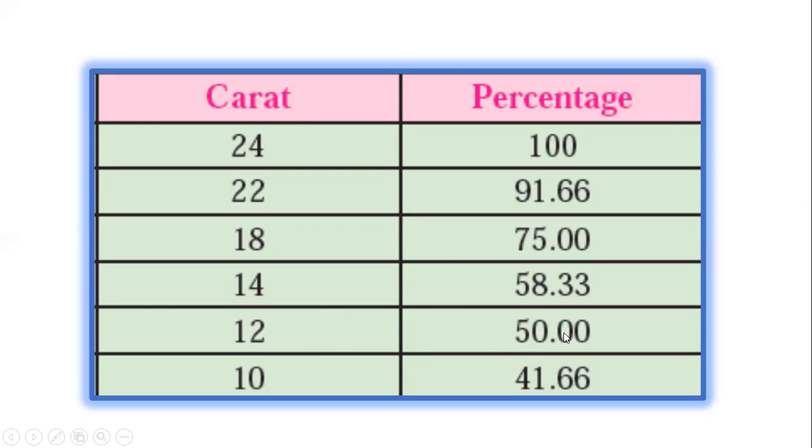12 carat shows 50% purity of gold. Last is 10 carat, which shows 41.66 percent gold is present. Okay, this chart is very helpful for students to understand what percentage of purity of gold is present in the ornament.